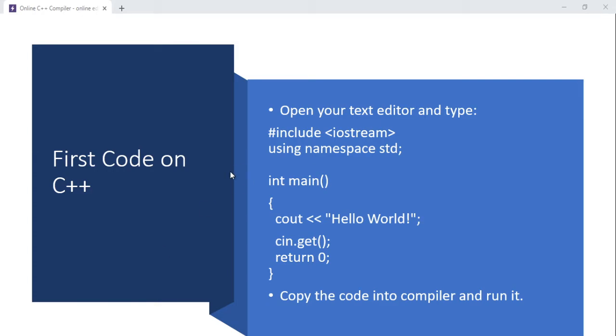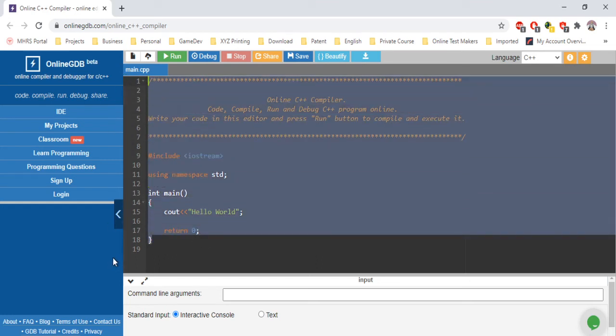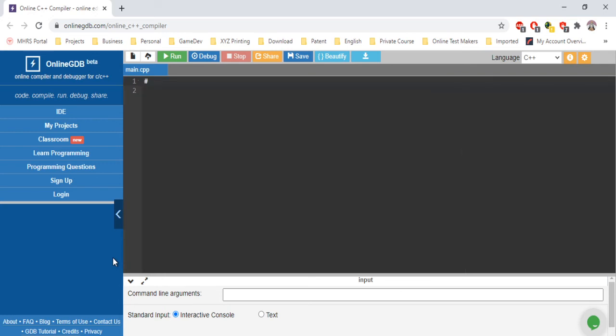Let's try it. Okay, so this is our compiler, an online compiler that we're going to use, onlinegdb.com, online C++ compiler. So we're going to write our code here. It's similar to this one, but let's write ours from start over. Okay, hashtag, and then include, and then open angle brackets, type iostream, close the bracket.